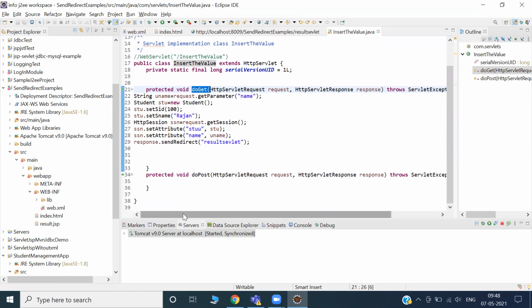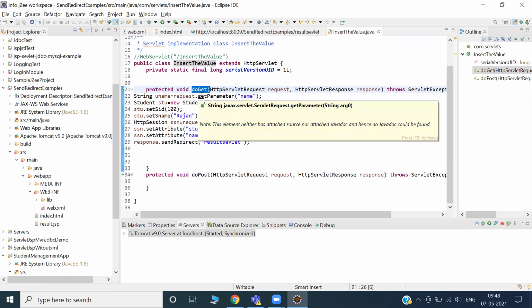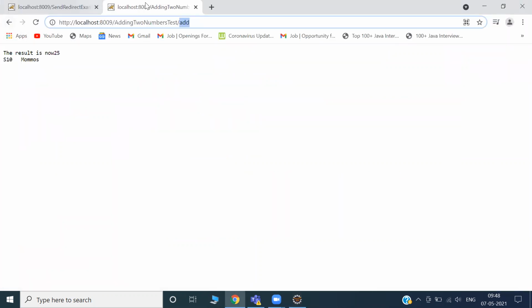I have collected it and come here. In the doGet method, it should show the data on your browser, right? But this time, whatever data I send, it is not showing.